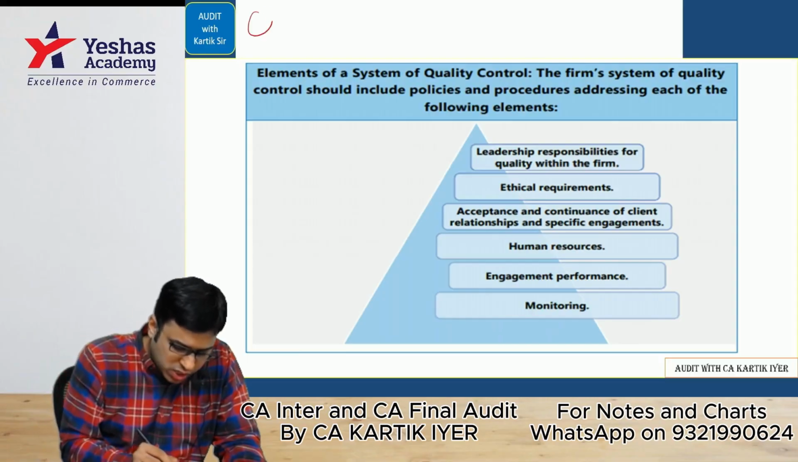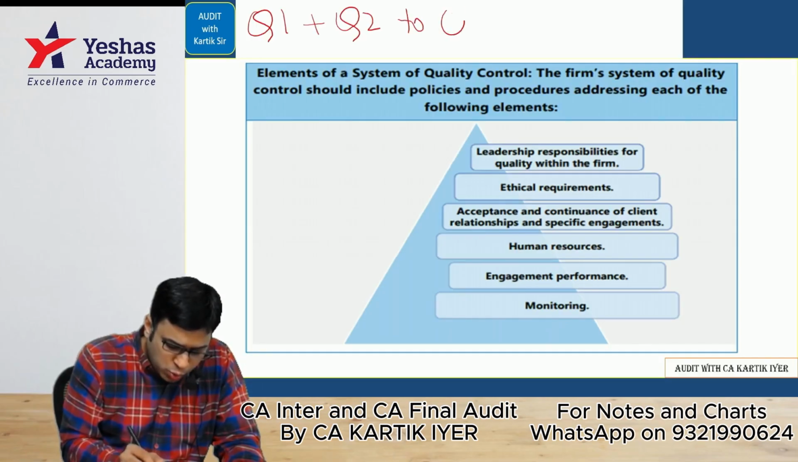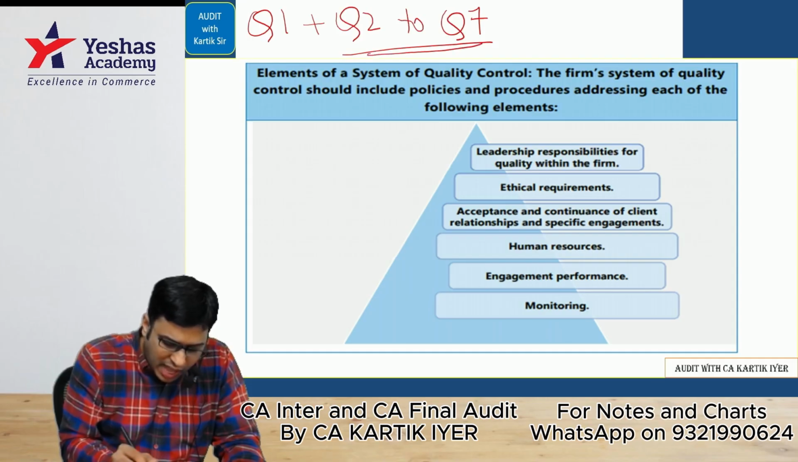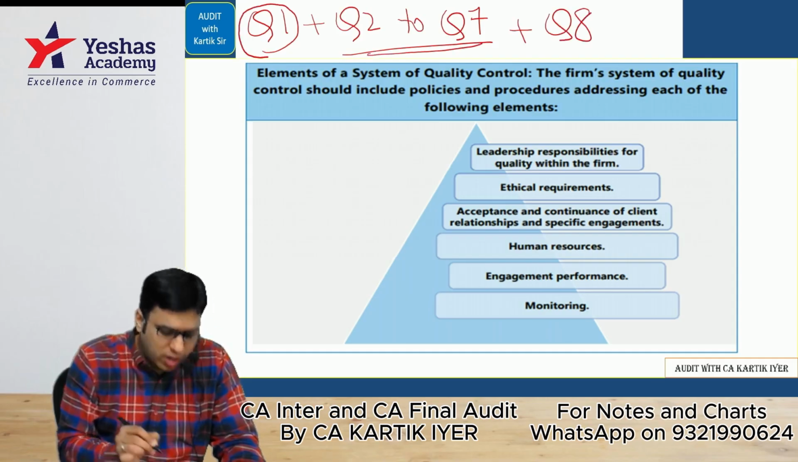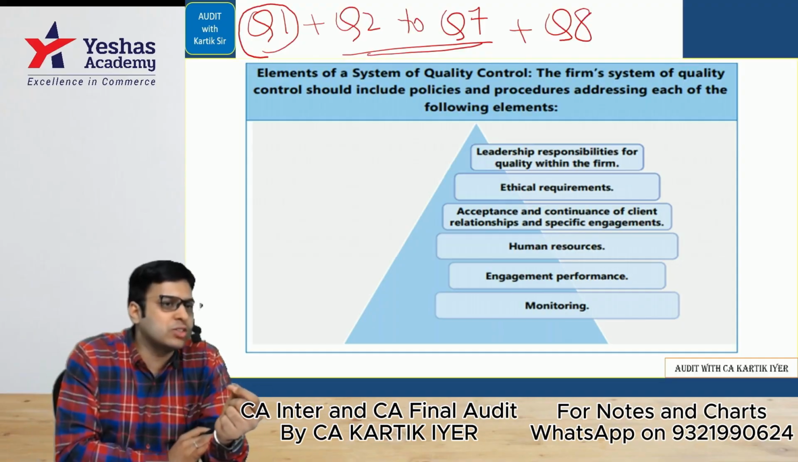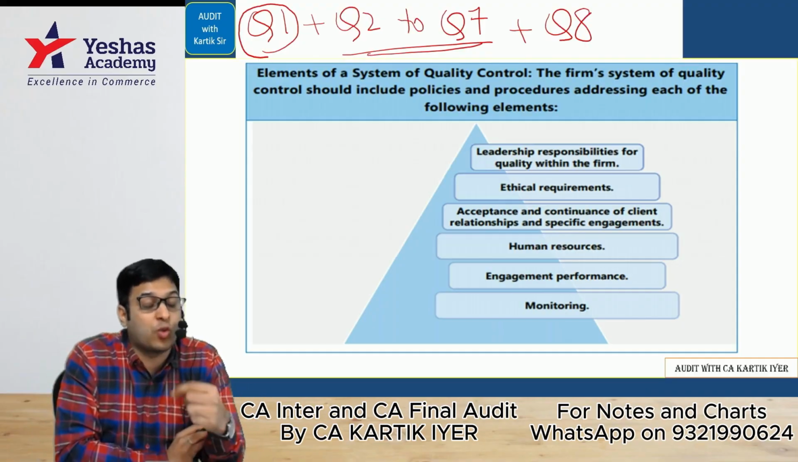First, we have question number 1. Then we have question number 2 to question number 7. And then we have question number 8. Question number 1, let's do it first. What are the elements of quality control?